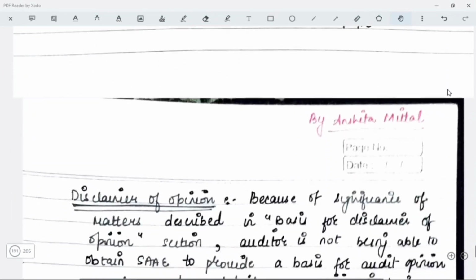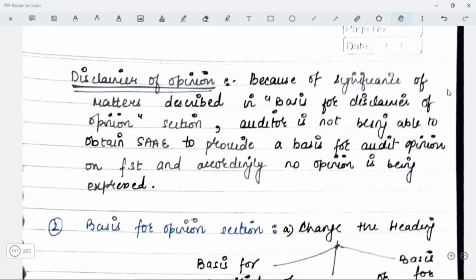Now if we talk about disclaimer of opinion, here you would not have got the evidences. So because of the significance of matters described in the basis for disclaimer of opinion section, the auditor is not able to obtain the sufficient and appropriate audit evidence to provide a basis for audit opinion on the financial statements, and accordingly, no opinion is being expressed.